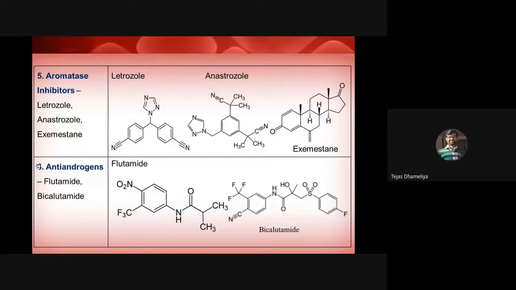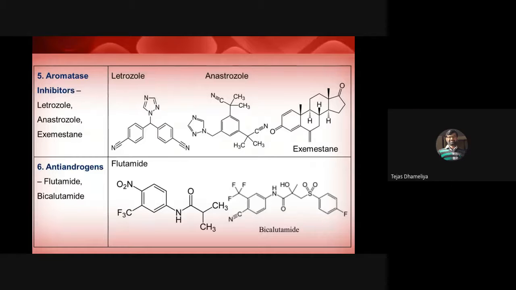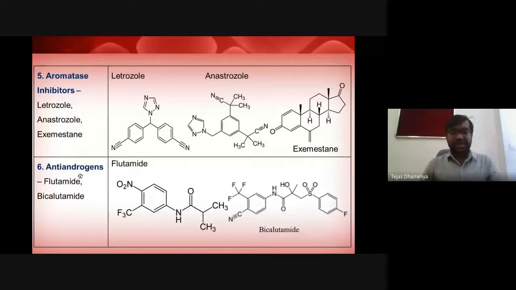Flutamide is the drug that possesses a trifluoromethyl group and an amide, so it has an anilide, a para-nitro acetanilide, as its structure. They are anti-androgens. Androgen is the male sexual hormone, testosterone, so these substances reduce the concentration of testosterone, or androgens, in the body. And this is their structure.